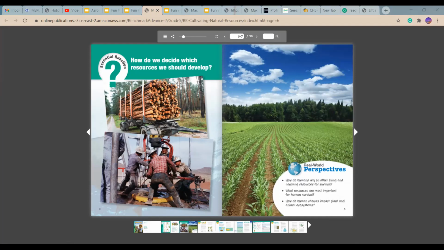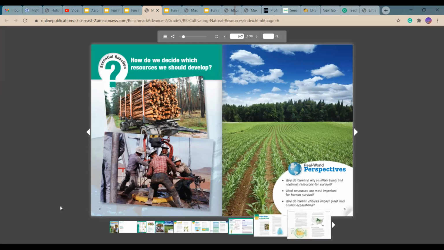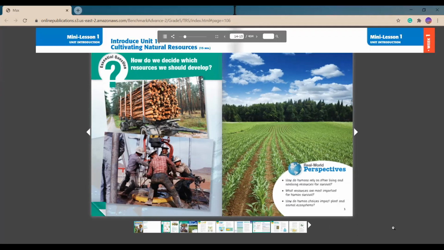And now I want you guys to think about the essential question here. How do we decide which resources we should develop? Now, just use common sense. This is sort of like math, right? How do we decide which resources we should develop? Well, I'm not going to give you the answer, but you're going to learn all about this essential question, and you should be able to answer this by the end of this unit, all right? So we're going to keep moving on.